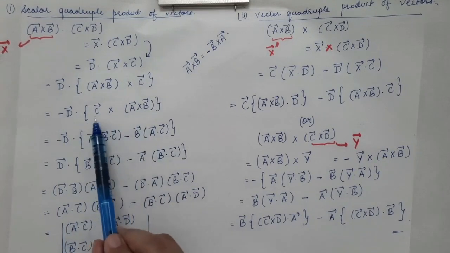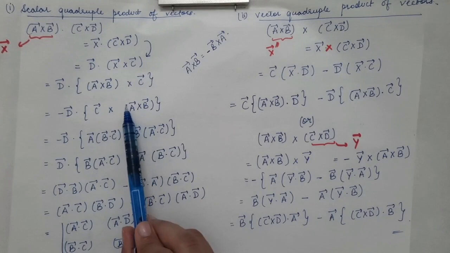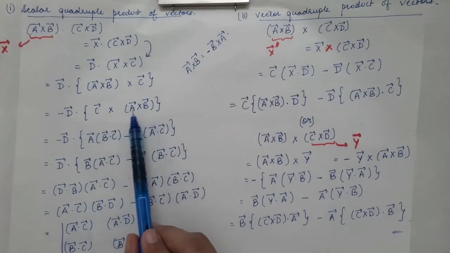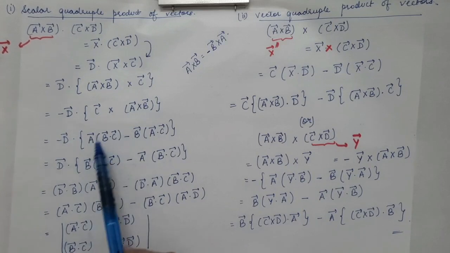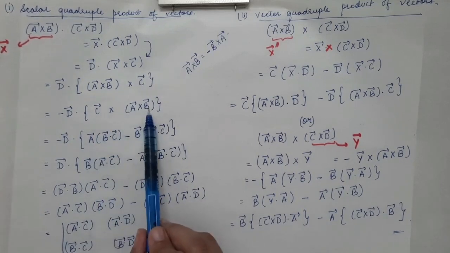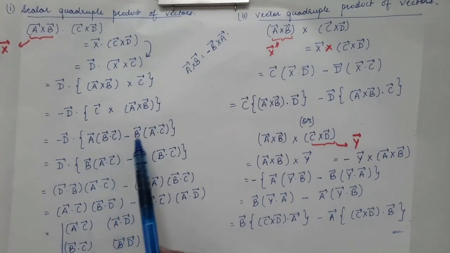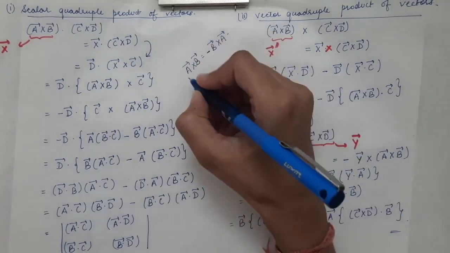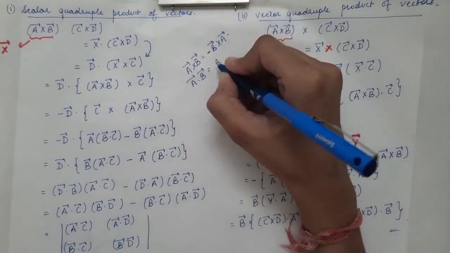Now vector triple product we have already seen. It can be written as, now in the round bracket we have two vectors. First is the a vector. So we will take a vector outside, a vector times dot product of the remaining two vectors, which is b and c. So you can simply write c dot b or you can write b dot c, because for dot product we know a dot b vector is equal to b dot a vector.